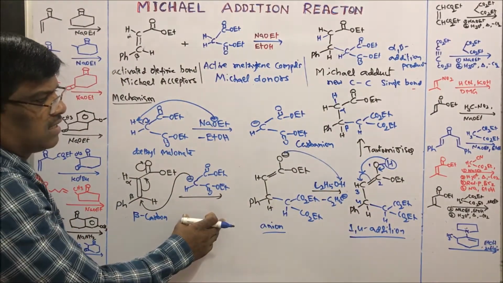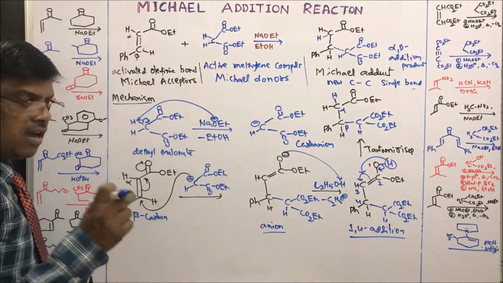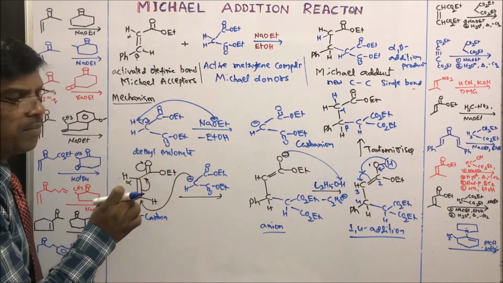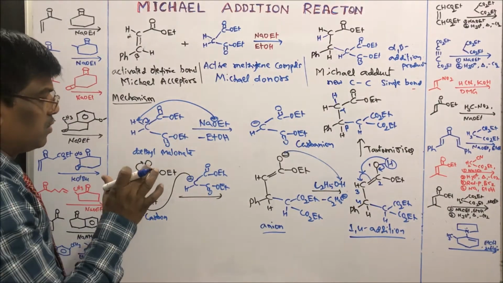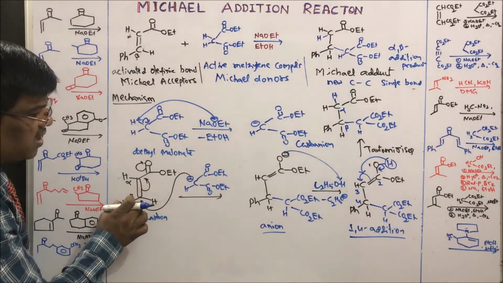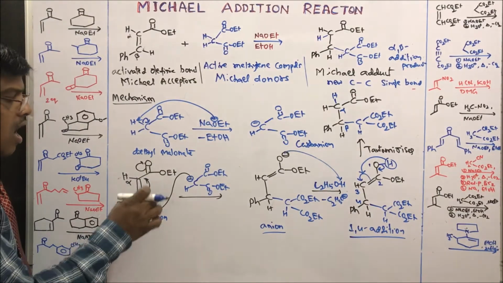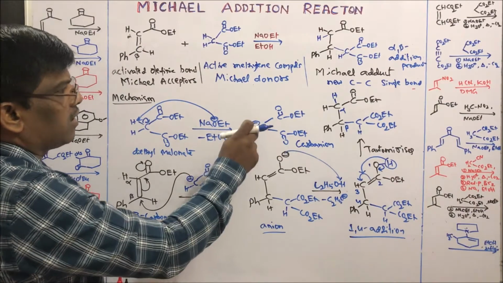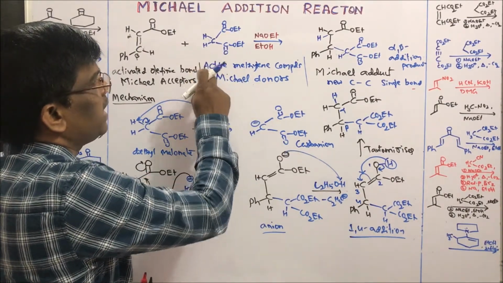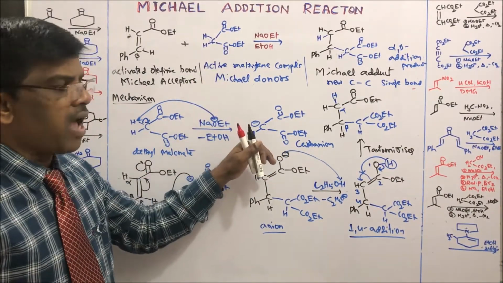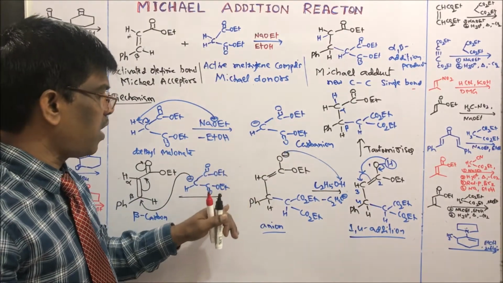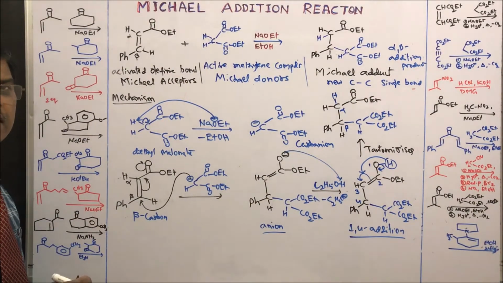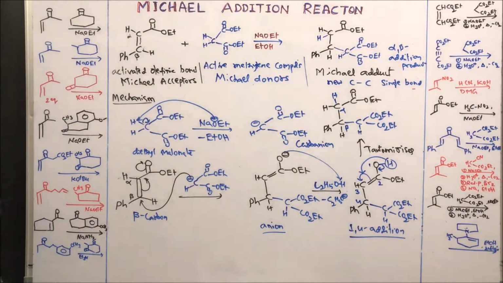Dear students, this mechanism is very important. The main concept of this reaction is understanding which is the acceptor and which is the donor. So in this case, alpha beta unsaturated esters like compounds are going to be acceptors, which accept the carbanion, and compounds like diethyl malonate, having active methylene, are going to act as donors. Dear students, this mechanism is very important. So if you want, please take a screenshot of this reaction.